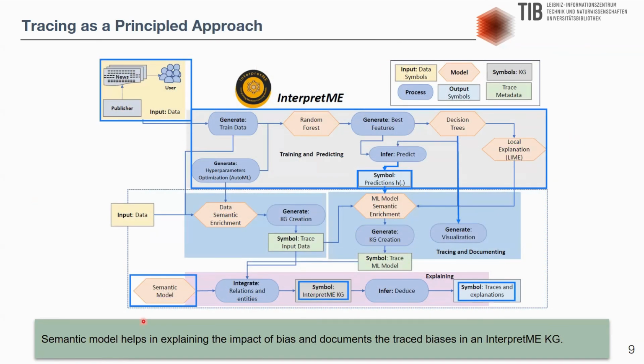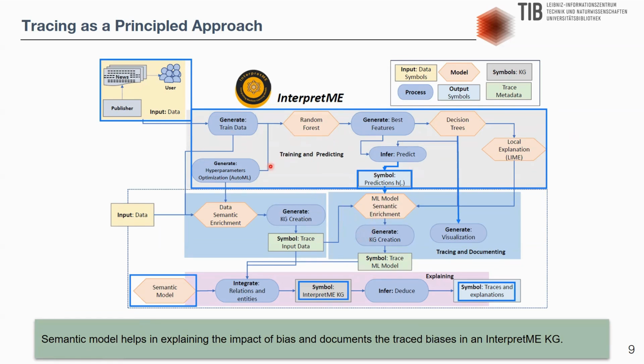The principled approach, InterpretMe, follows a principled approach that combines data-dependent frameworks, that is, machine learning models, with knowledge graphs, to yield fine-grained representations of the machine learning models and to improve the interpretation of their produced outcomes. The design pattern for the principled hybrid AI approach demonstrates the workflow of the InterpretMe pipeline.